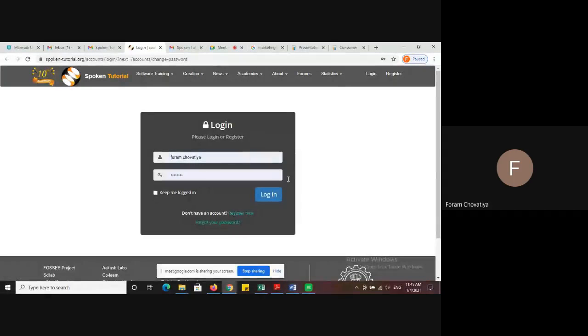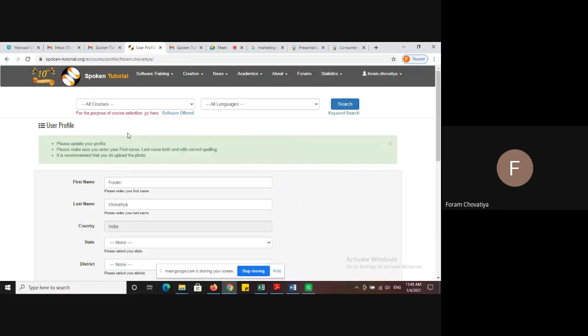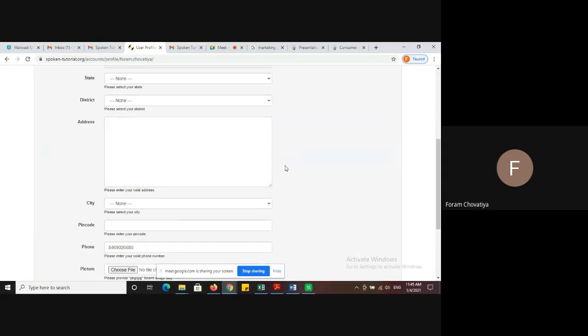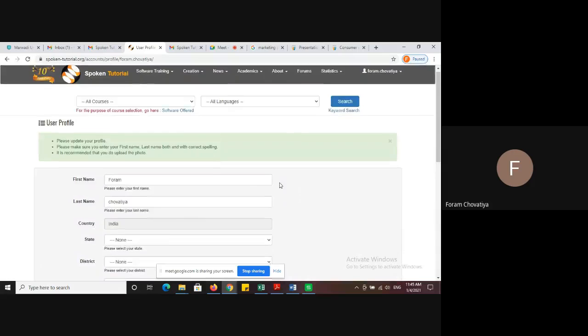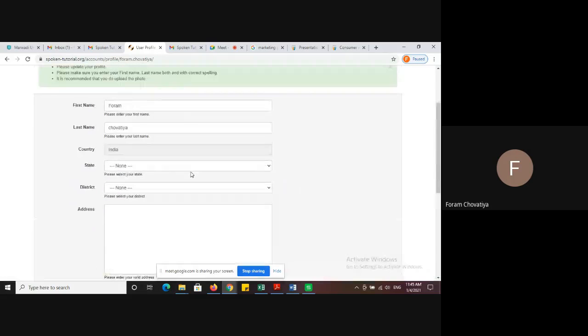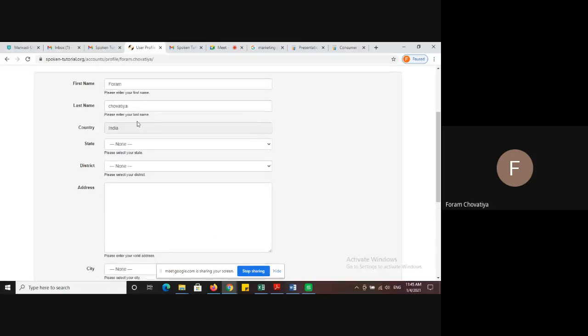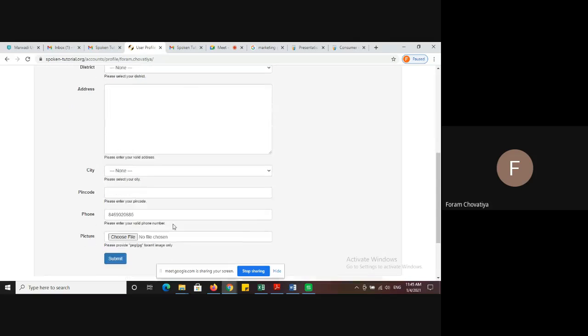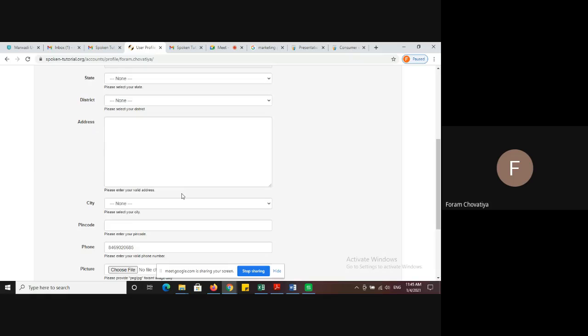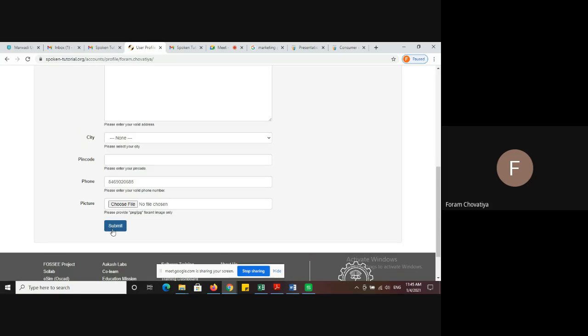Okay, in the Spoken Tutorial test, you see this type of web page. First you have to enter your username and password, then click on login. After clicking on login, this type of page is available. You see. After completing that process, in the user profile you see your country. You have to write your country, then state, university name, district, whatever instructions are there. You have to fill that, then click on submit.